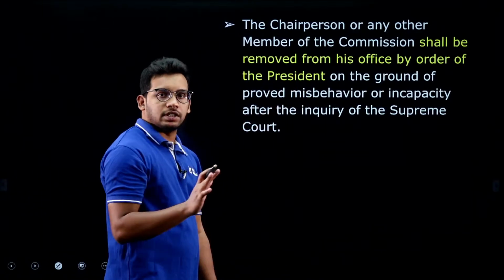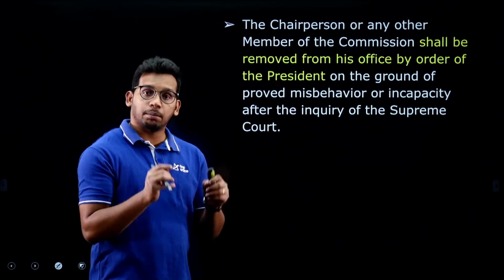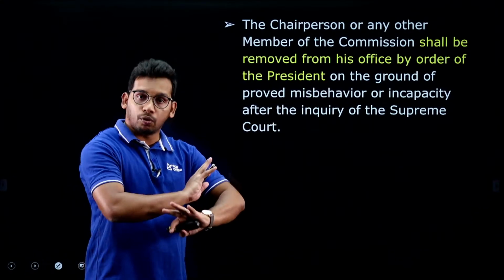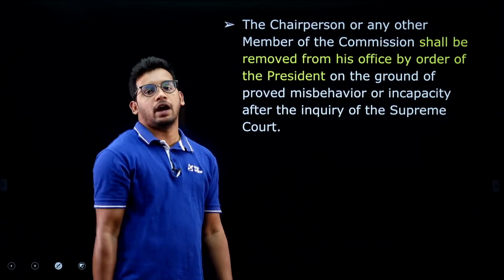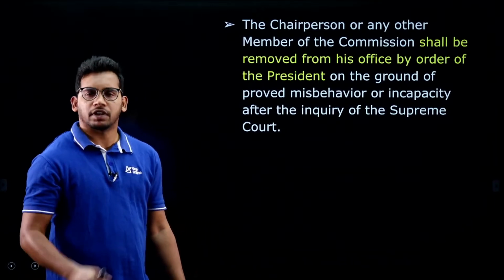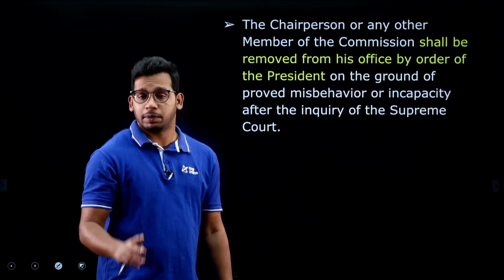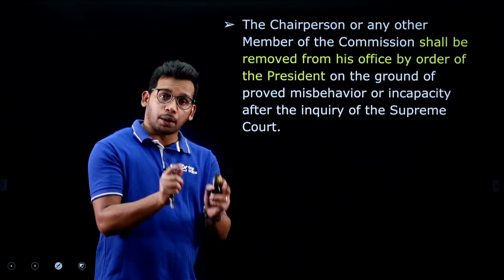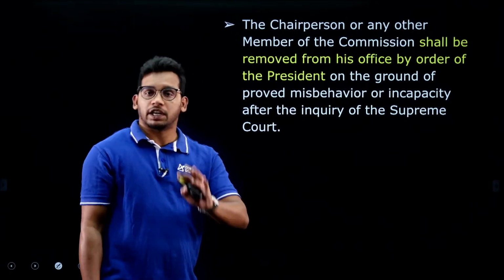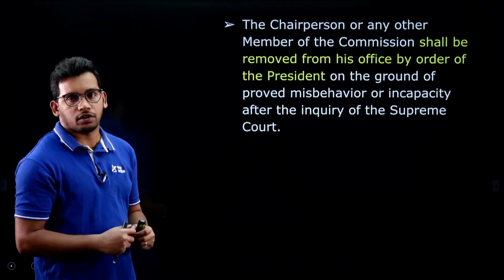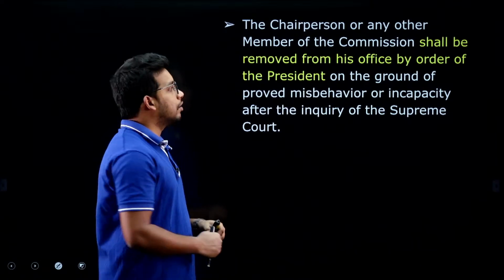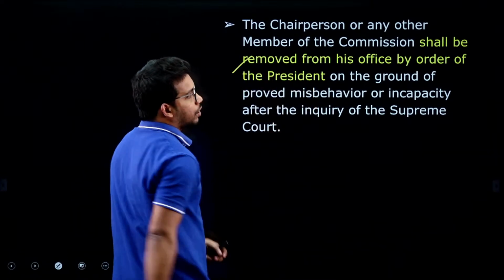And these persons, chairperson or members, can be removed by the president itself. There is no need of passage of any bill in the parliament. So, for example, the Chief Justice of India is removed through a resolution, passing 2/3 majority, special majority is required. So, parliament approval is needed to remove certain higher persons, like Chief Justice of India and all, but here we need just the president's approval, right.